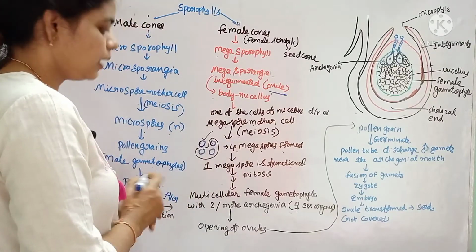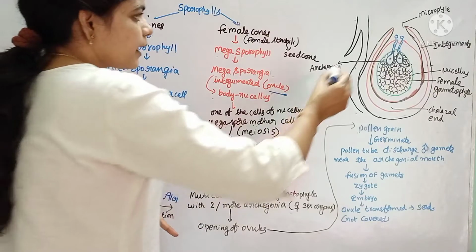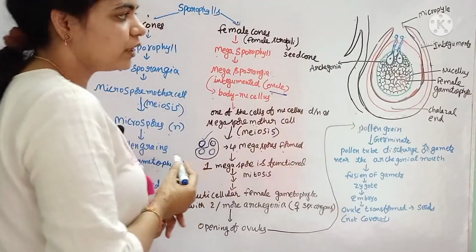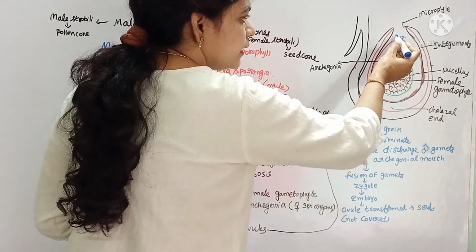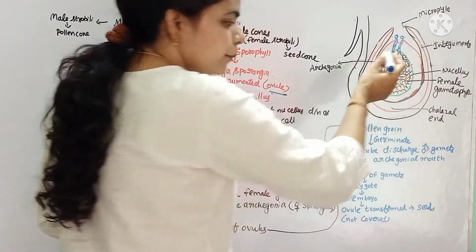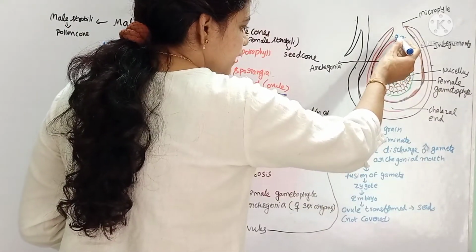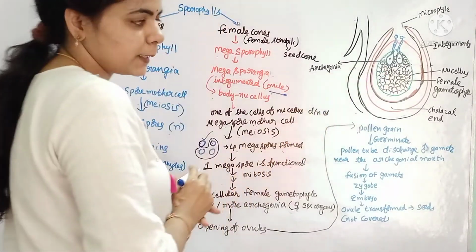During pollination, the pollen grains are disseminated by wind. They reach the opening of the ovule. Here, these pollen grains germinate. Germinated pollen grains form a pollen tube. By means of that tube, they release their male gametes into the archegonia.